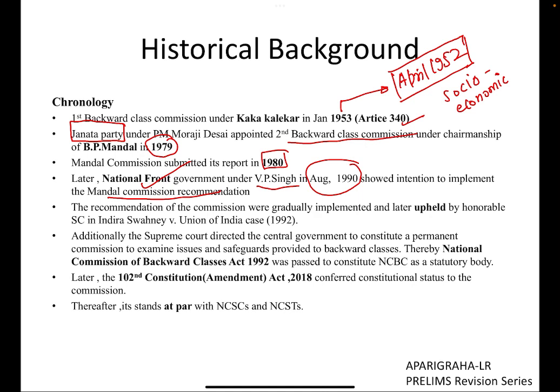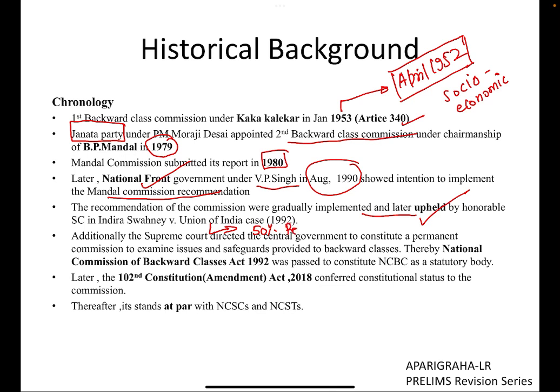Chronology is very important here. And finally, the recommendation of the commission was gradually implemented, and it was later upheld by the Honorable Supreme Court in the Indira Sawhney case. This is why Indira Sawhney is an important case, in the year 1992. One more thing detailed in the Indira Sawhney case was that a ceiling level of 50% has been fixed.